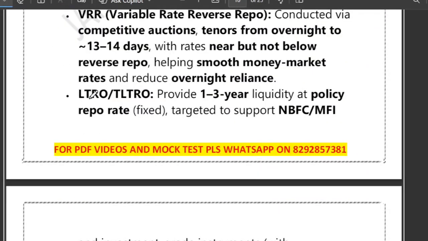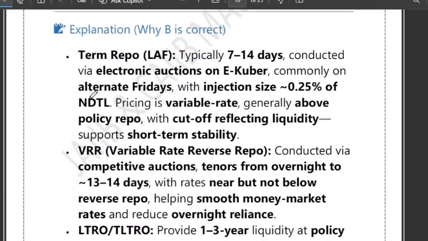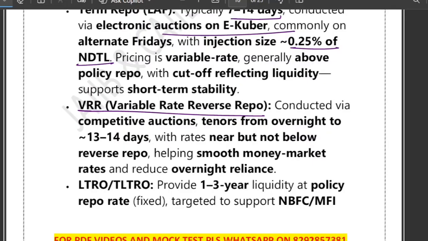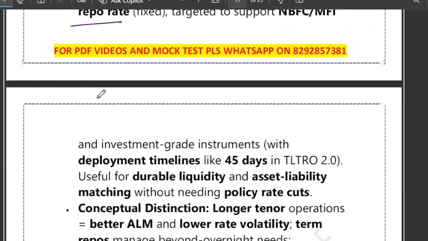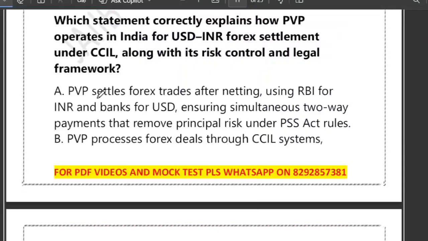Now friends, what we learned from this question is that term repo is typically 7 to 14 days, through e-Kuber auction, at a variable rate above the repo rate, and it injects 0.25% of NDTL. Then the variable rate reverse repo, VRR, is a liquidity absorption tool for up to 14 days, and competitive bids happen near the reverse repo. Then LTRO or TLTRO provides 1 to 3 year funds at the policy repo rate, and it helps ALM and NBFC, MFI. Now friends, let's see the next question.